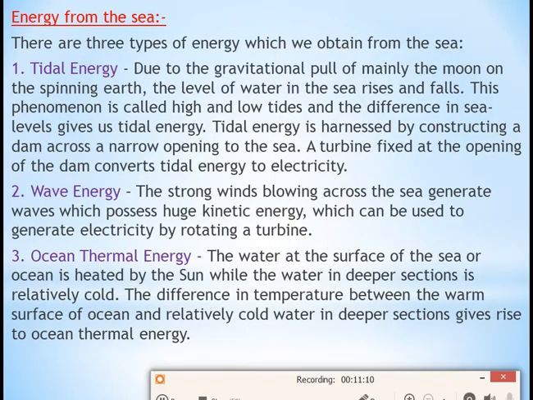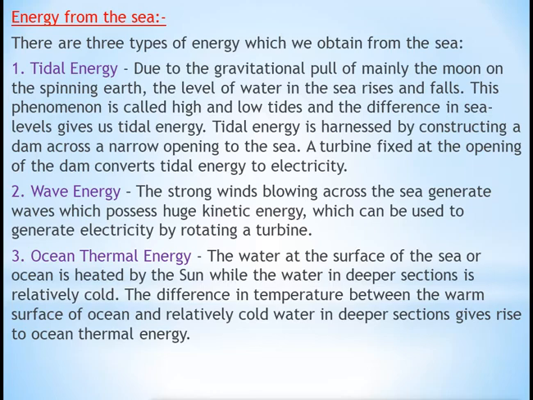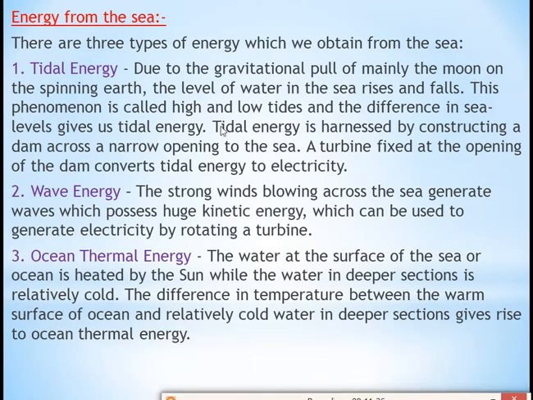Now we will be reading about the energy from the sea. So our next topic is energy from the sea. Can you imagine that from the sea also we get energy? So let's read about that. There are three types of energy which we obtain from the sea. The first energy which we get from the sea is tidal energy. The second is wave energy. And the third is ocean thermal energy. So these are the three types of energy which we get from the sea.